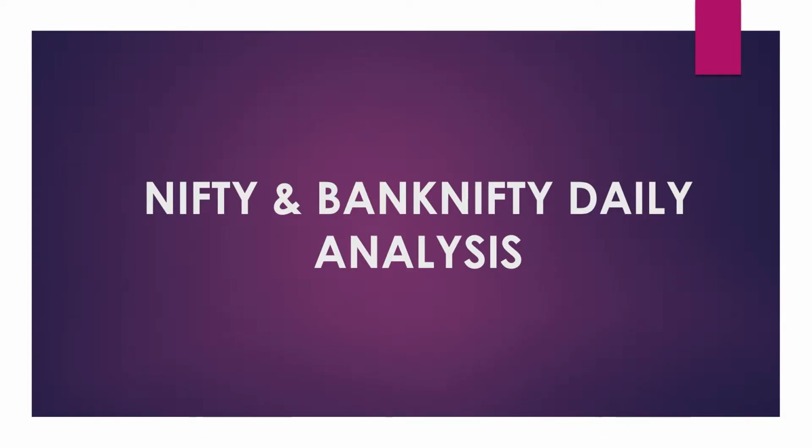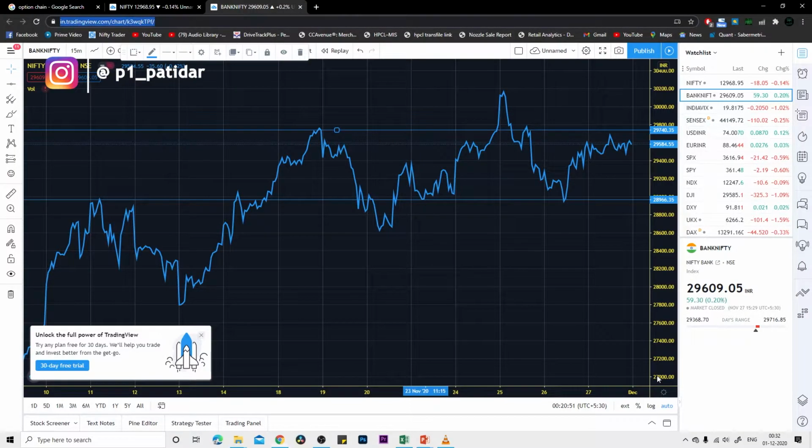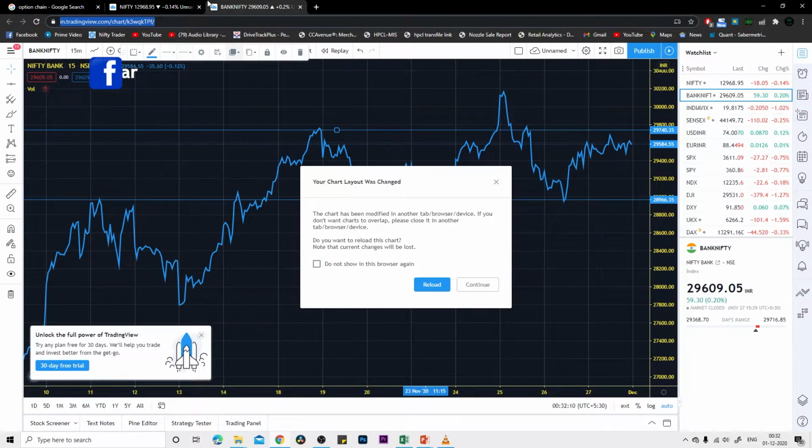Well, this support and resistance I am giving based on the chart itself, and I am taking out this data and comparing it with the open interest support and resistance and change in open interest and support and resistance. So let's find out what is the immediate support and resistance.